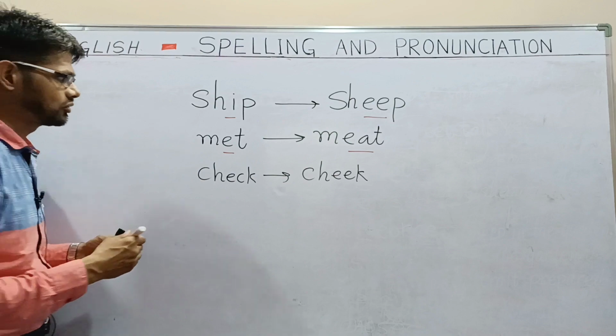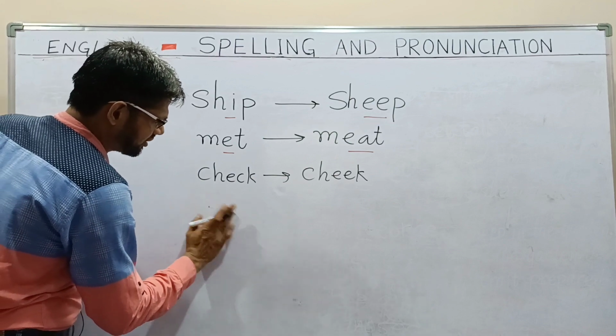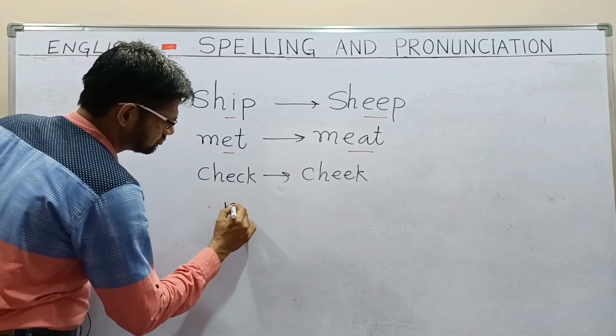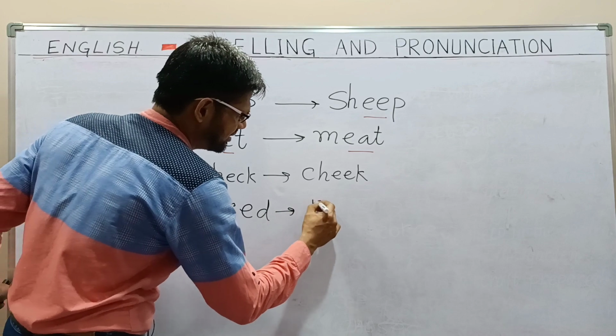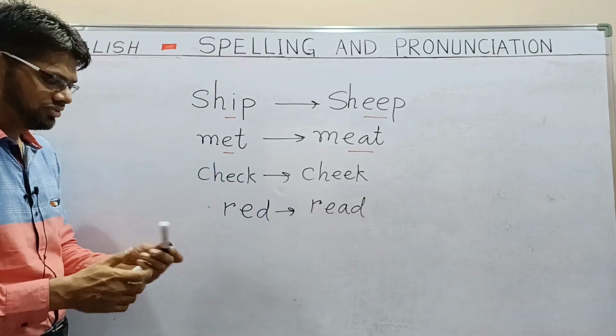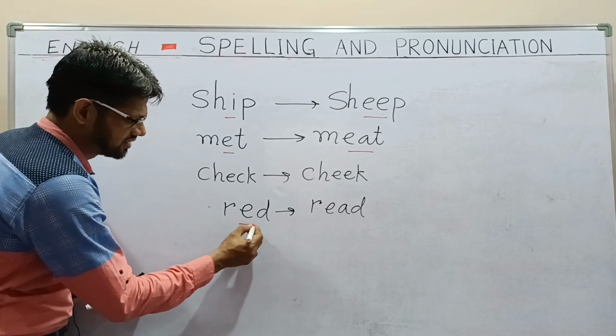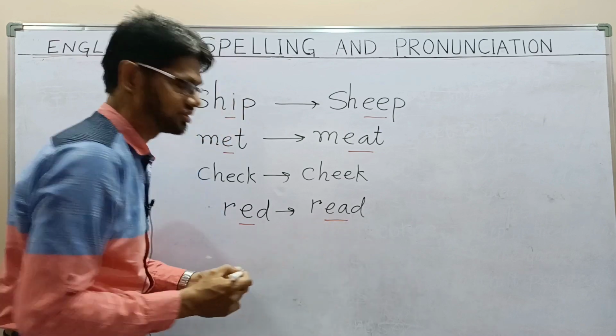One more example I would like to give you. If I write R-E-D, red, again you can notice here a short vowel sound, and read, R-E-A-D, read. In the word red we have a short vowel sound, and in read we have a long vowel sound.